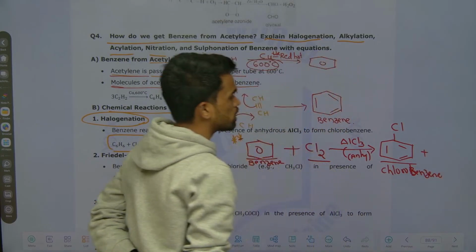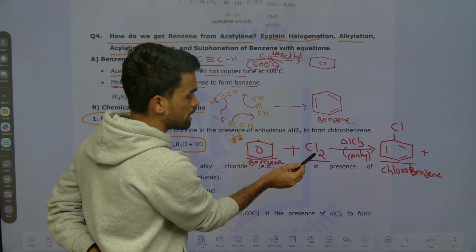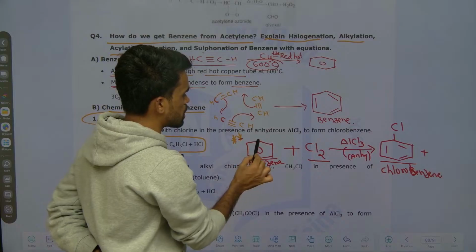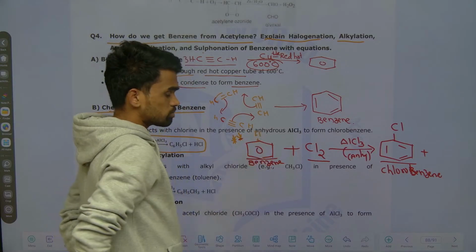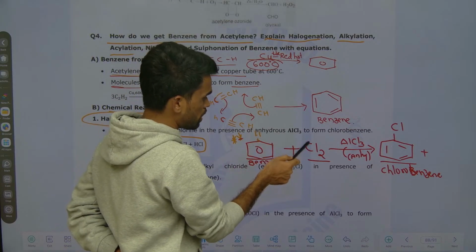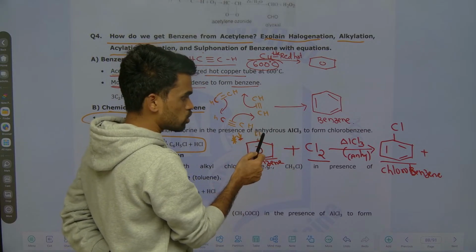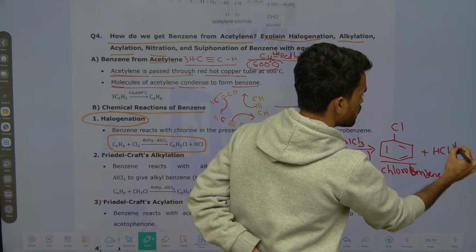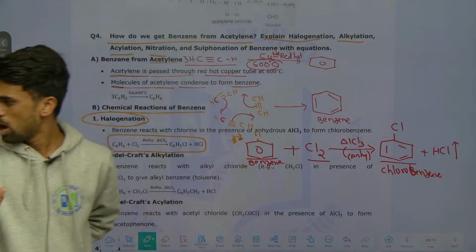And what is the byproduct formed? Out of these two chlorines, only one chlorine atom is here right now, and on each benzene carbon there will be one hydrogen. That hydrogen is replaced by chlorine, and that removed hydrogen and the extra chlorine form HCl gas, okay. This is the byproduct. That's it. How easy it is?